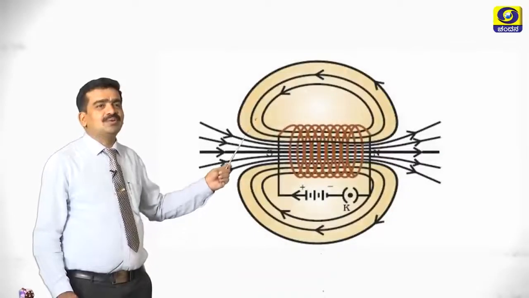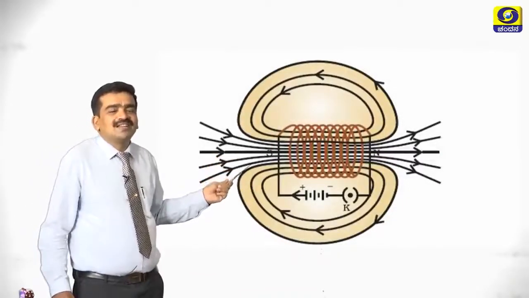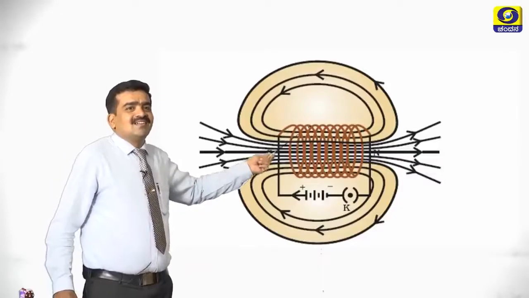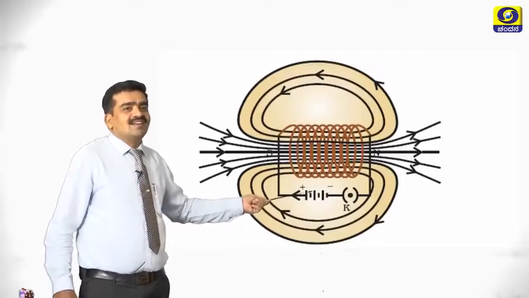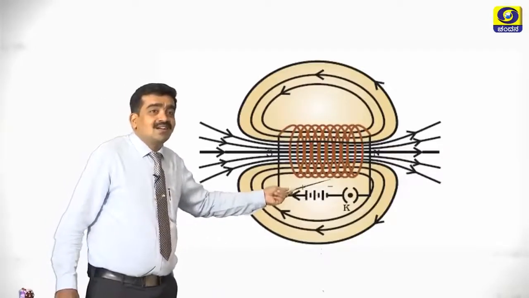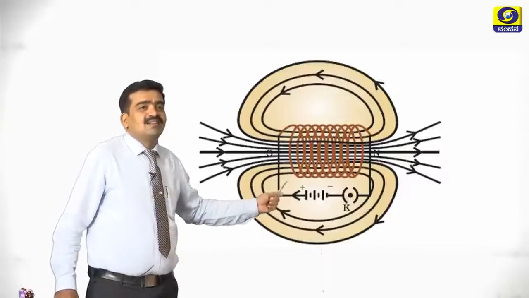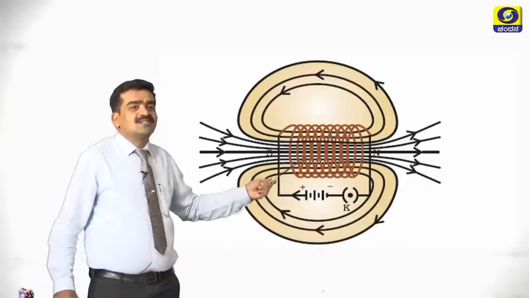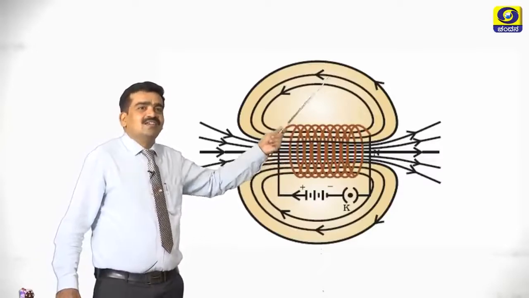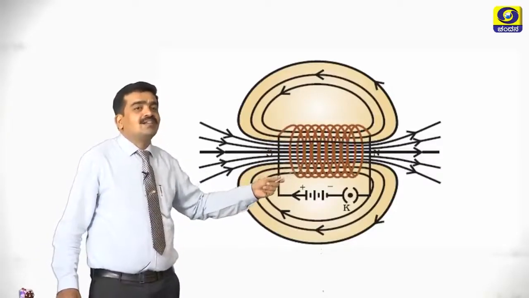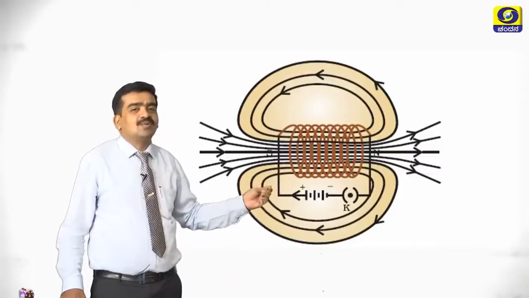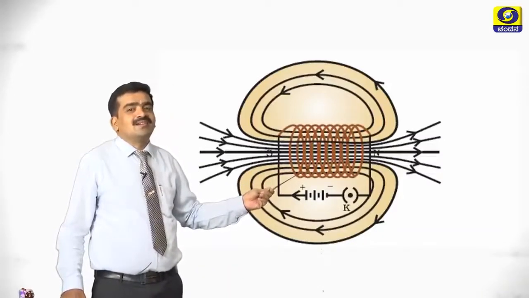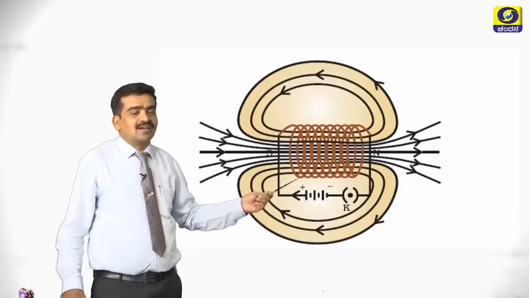Here I am showing you the magnetic field around a solenoid. Here the ends of the solenoid are connected to the battery, that is, the positive terminal of the battery is connected to one end and the negative terminal is connected to the other end with the help of a key. Then if the current is passed through the solenoid, you can see the magnetic field around it. Magnetic lines of force emerge at the north pole and merge at the south pole. It is just like in the case of a bar magnet.